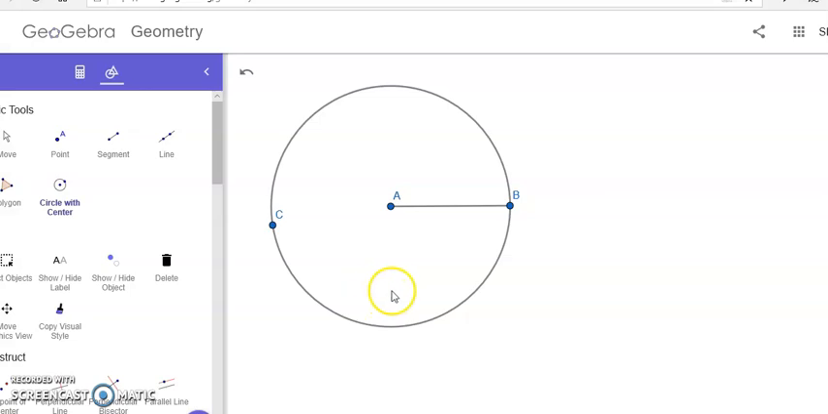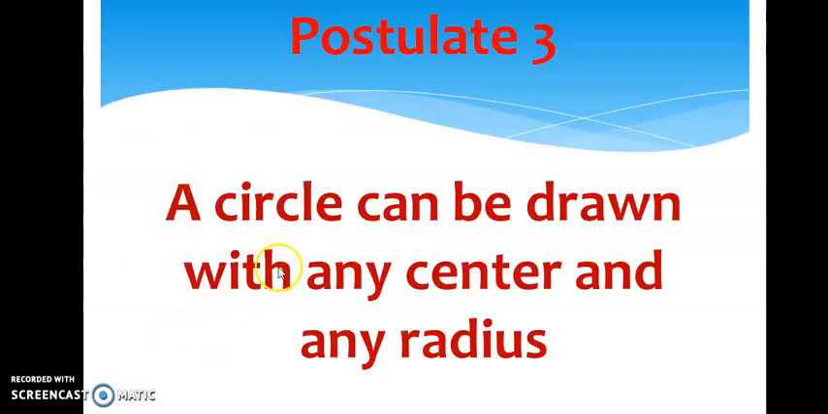So can we conclude like this? A circle can be drawn with any center and any radius. Yes, a circle can be constructed with any center and any radius. This is what postulate 3 says. Postulate 3 says that a circle can be drawn with any center and any radius. In the next postulate, Euclid states that all right angles are equal to one another. Okay, let us look at it.